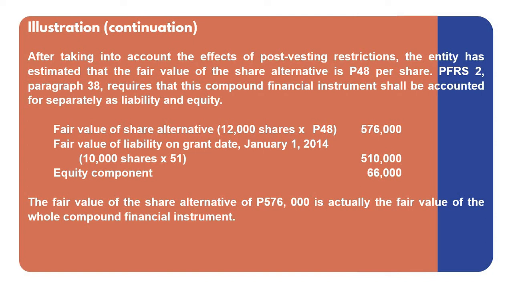Again, we have to determine first the value of the liability, and the residual value of the fair value of the share alternative after deducting the fair value of the liability will be the equity component. So the equity component is 66,000. The fair value of the share alternative of 576,000 is actually the fair value of the whole compound financial instrument.